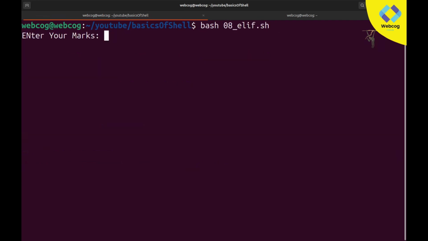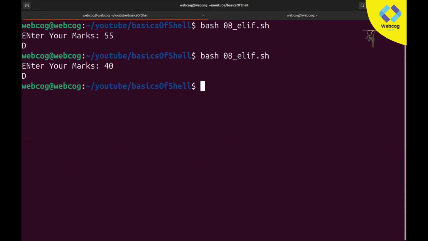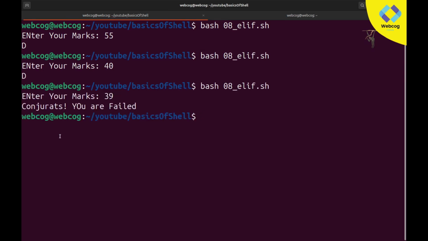If my marks are less than 60, like 55, then I'm getting D grade. Even if my marks are 40, I still get D grade. But if my marks are less than 40, like 39, I am getting congrats, you are failed. So these are the elif conditions. I hope you guys are clear on how you can use elif conditions.